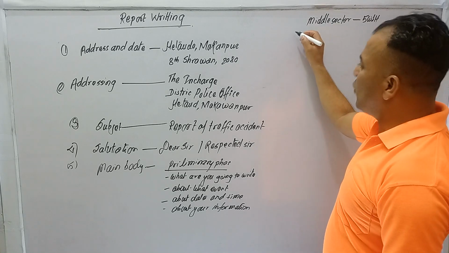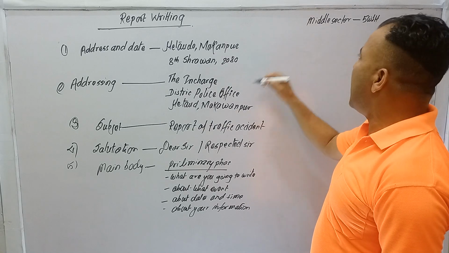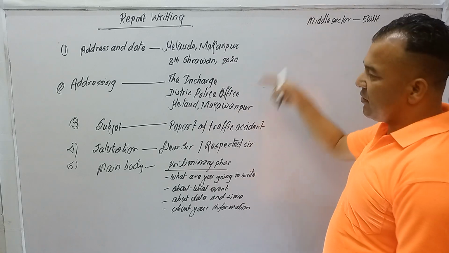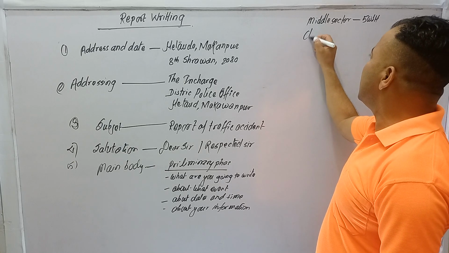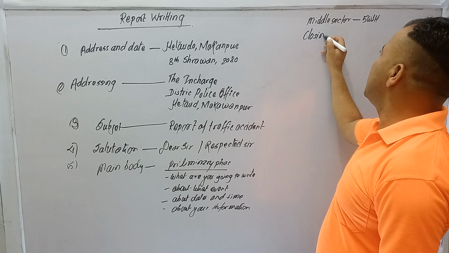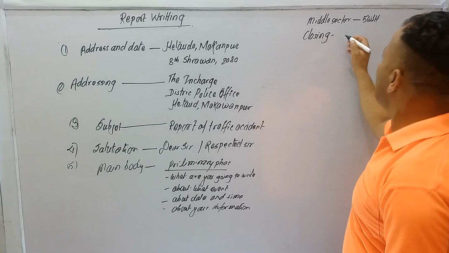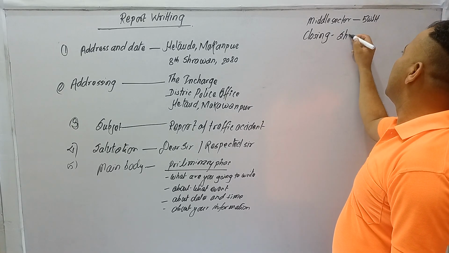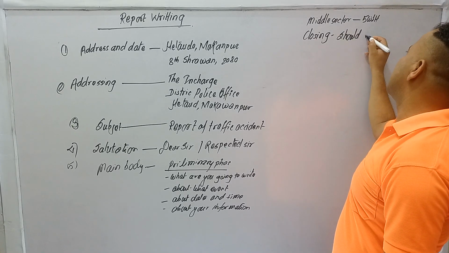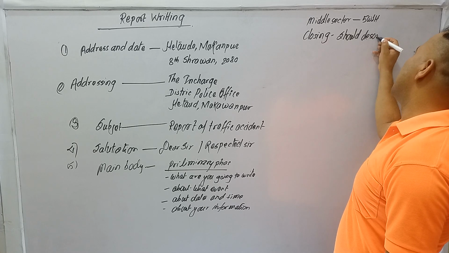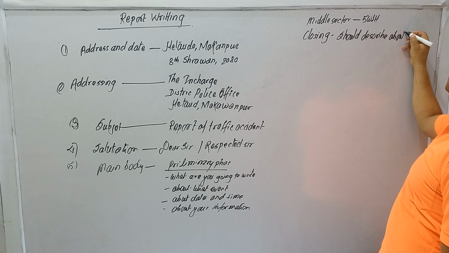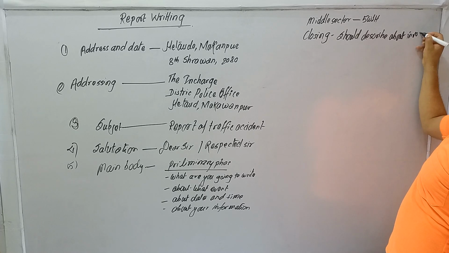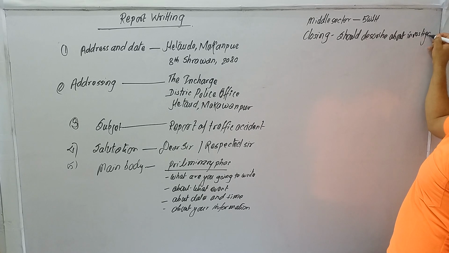Then another one, this also includes number 5: middle and closing. In the closing phase you should describe the investigation.